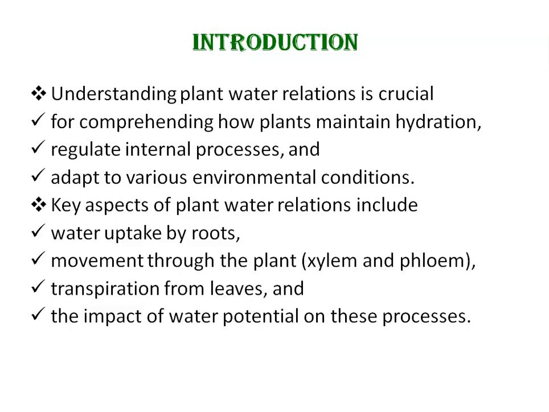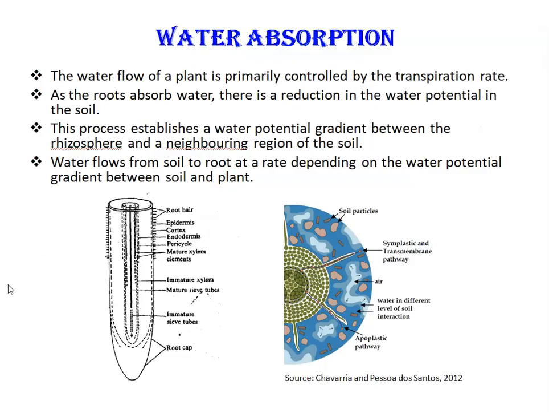So, understanding plant water relation is crucial for comprehending how plants maintain hydration, regulate internal processes, and adapt to various environmental conditions. Key aspects of plant water relations include: first, water uptake by roots; then transport through the plant vascular system, that is through xylem and phloem; transpiration from leaves; and the impact of water potential on these processes. Before starting with the first aspect, that is water absorption, I will tell you a little about soil water.